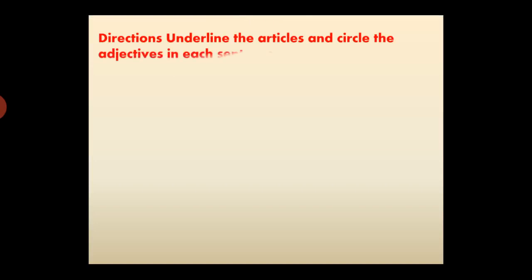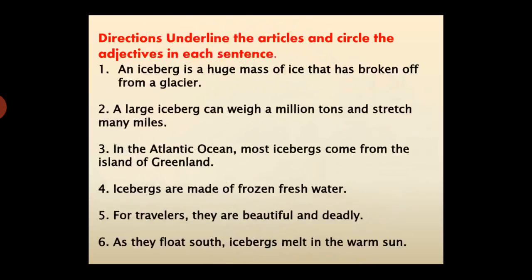Let's go to the exercise. On page 330, New Reader's and Writer's Notebook. Directions. Underline the articles and circle the adjectives in each sentence. Number 1. An iceberg is a huge mass of ice that has broken off from a glacier. What about the articles here, guys? Yeah. An, a, and a.